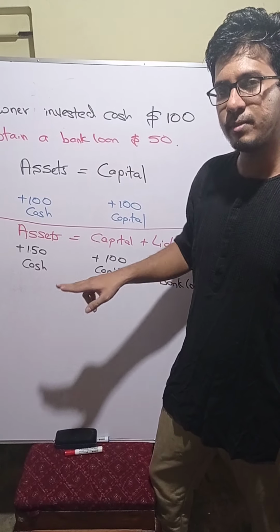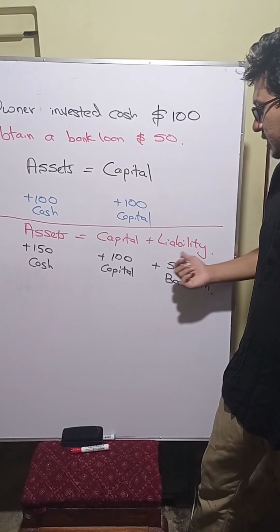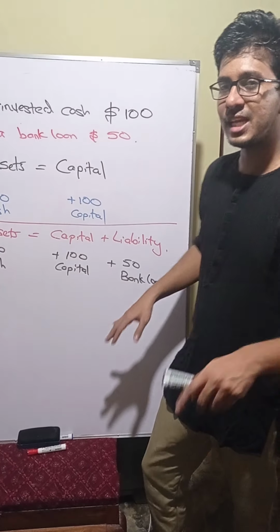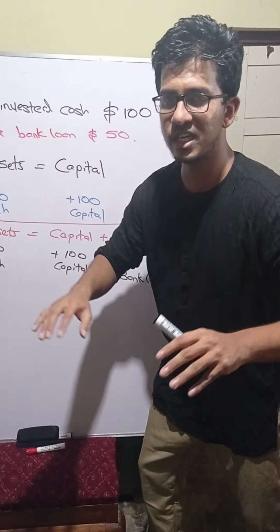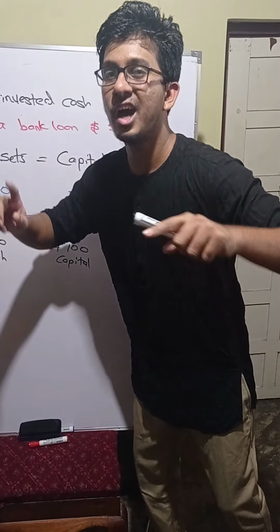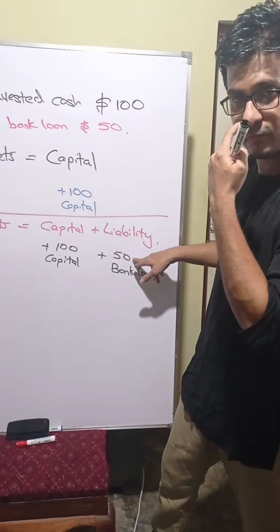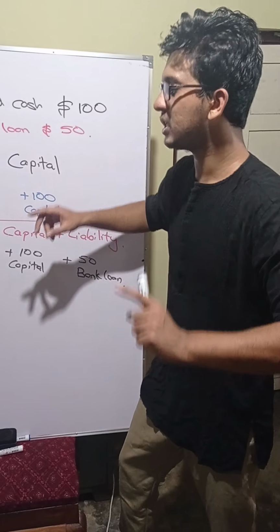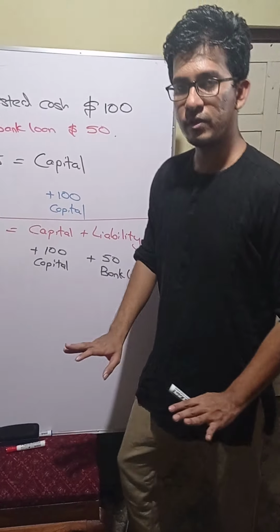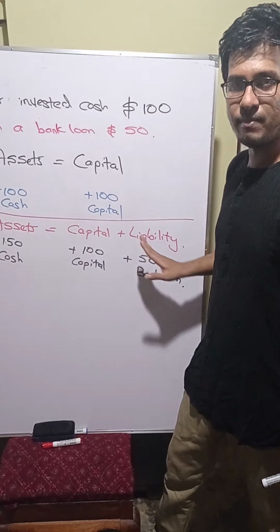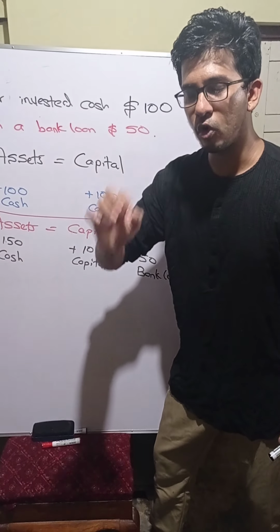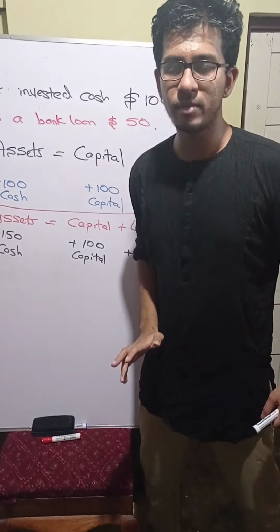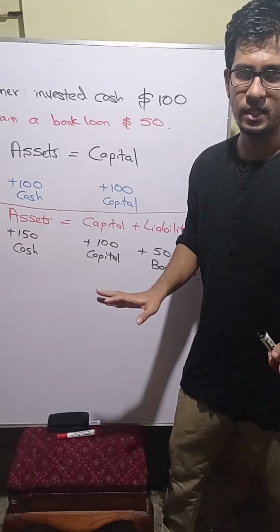And now what is the new thing coming? A new liability is coming. That means bank loan, and bank loan is a liability. Earlier there was no bank loan, and now a 50 bank loan is coming. So capital 100 is there, liability plus 50 is there. So the total asset of the business will be 150. So assets will be equal to capital plus liability. That means initially, if only the owner is investing anything to the business, assets will be equal to capital.